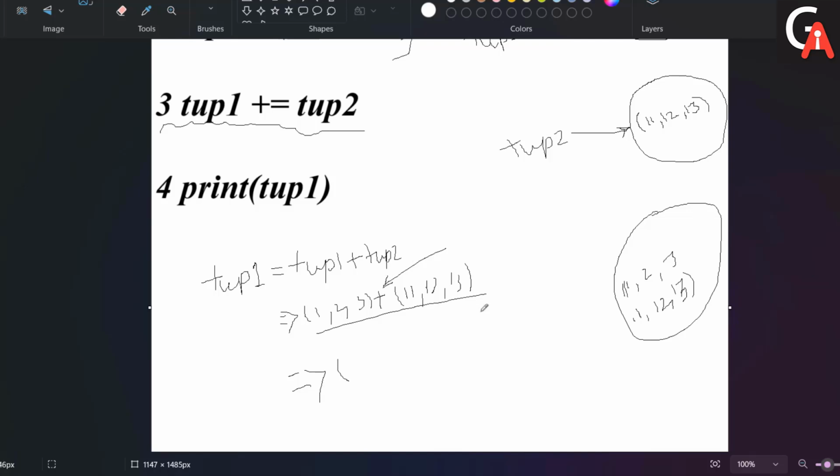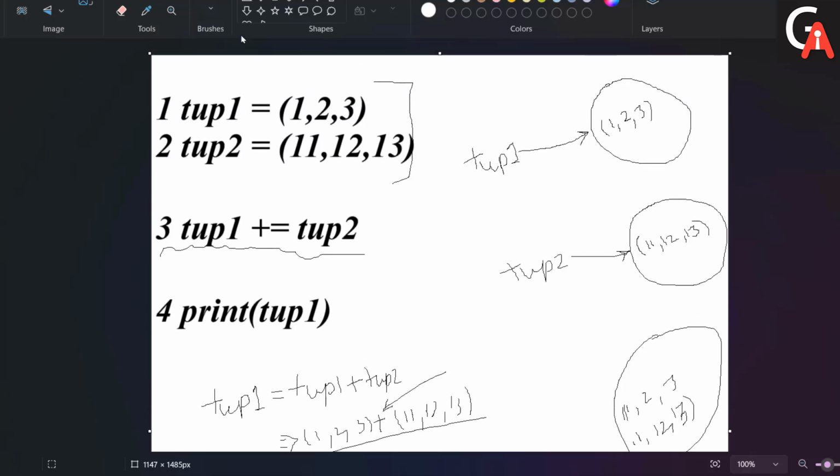So this is another object, and tup1 is still referencing this object, not that object. From this line onwards, the tup1 reference variable will now reference this new object.